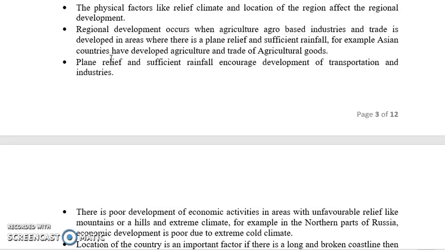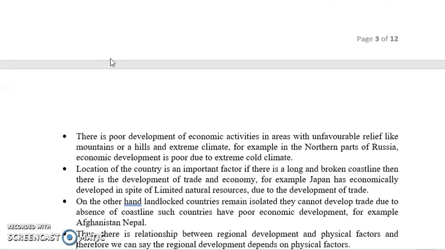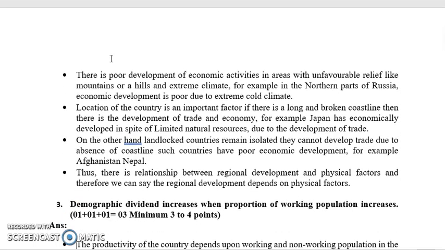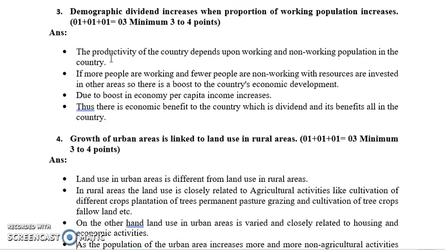So such places are not much favorable for human settlements, hence they are less populated. So it depends on the location, the relief, the demography of that particular area. The development of that area is totally dependent. So this is the statement that regional development depends on the physical factors.